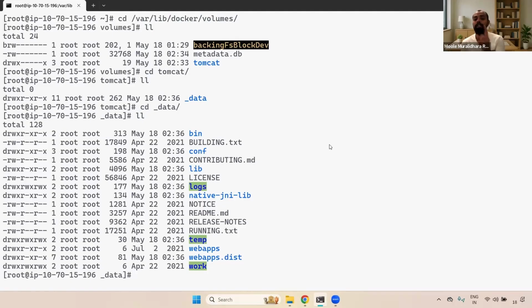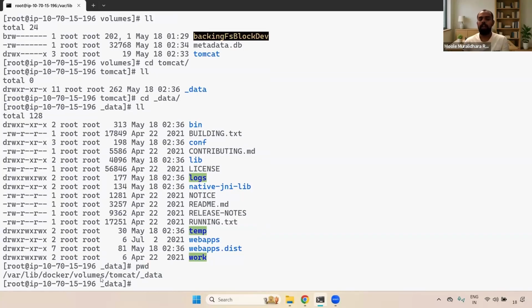If you remember when we were discussing the Tomcat concept, inside Tomcat we have bin, conf, lib, logs, everything. Everything is mounted inside this particular volume. Understand, right? Any questions now? Now you got the idea, right?